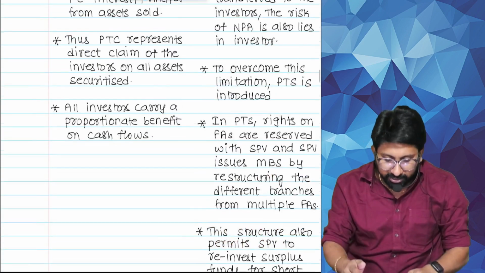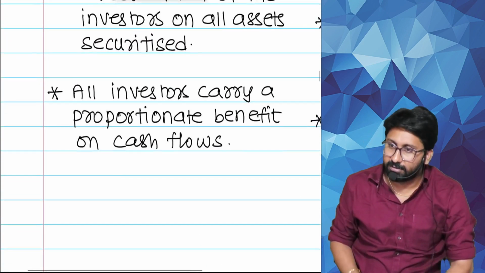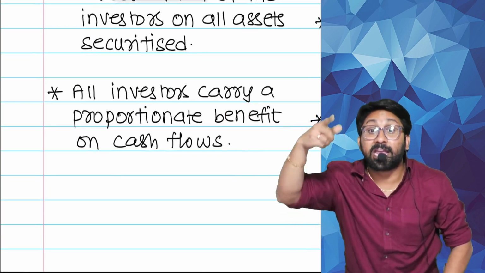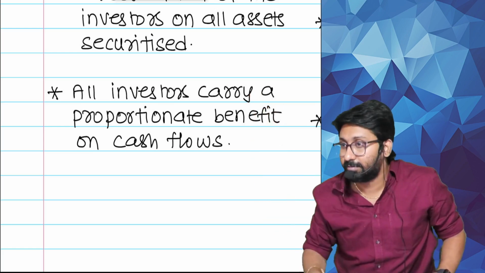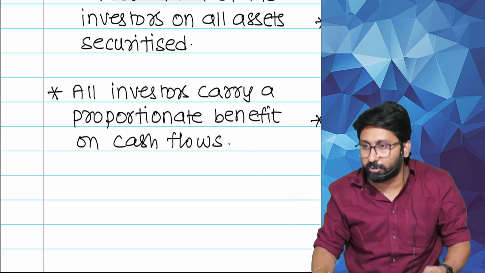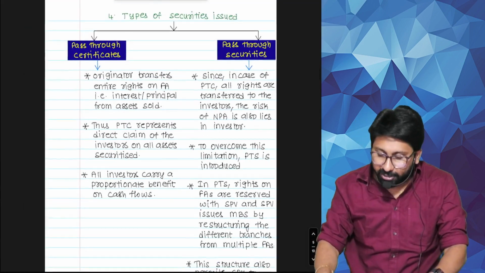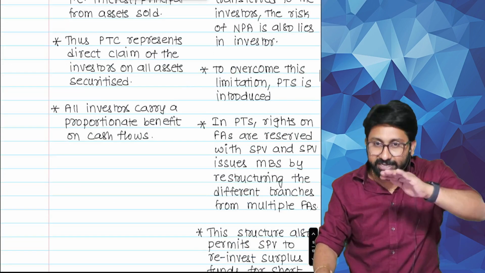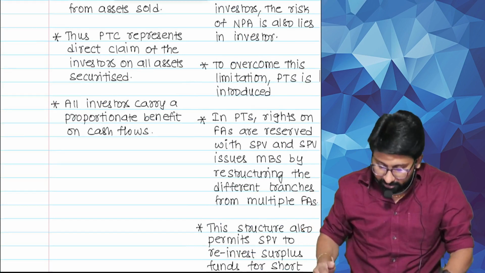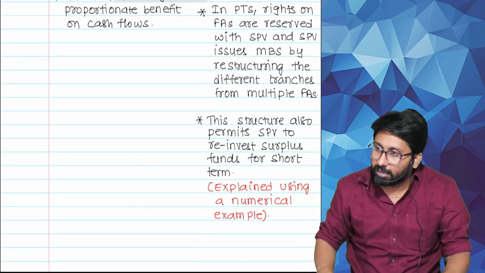Then what did you read in the third point? All investors carry proportionate benefit on cash flows. Did you understand the point or not? You will get proportionate benefit on cash flow directly. But here you don't have the right on cash flows. Once collected, I will distribute. Who will distribute? SPV.